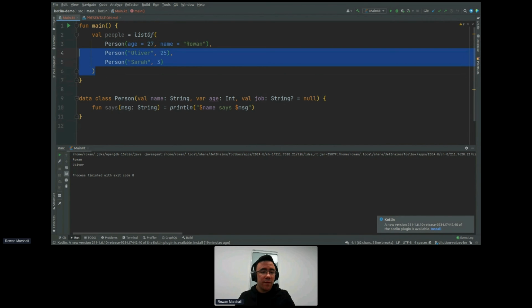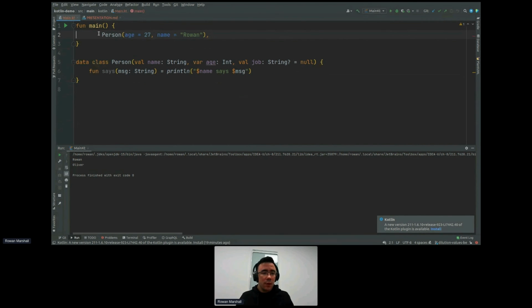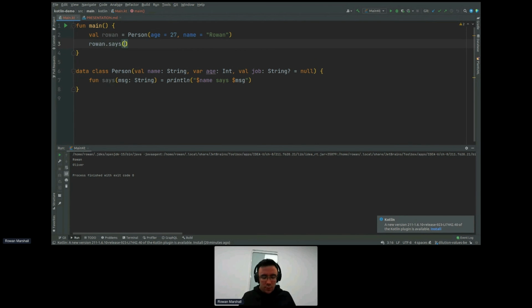Let's just get rid of this stuff. val rowan = person. Great. So we go comma. And if we play this, oh, my linter is complaining. There we go. And if we play this, it just says, Rowan says Kotlin is the greatest. And I do. But let's make this just a bit fancier.